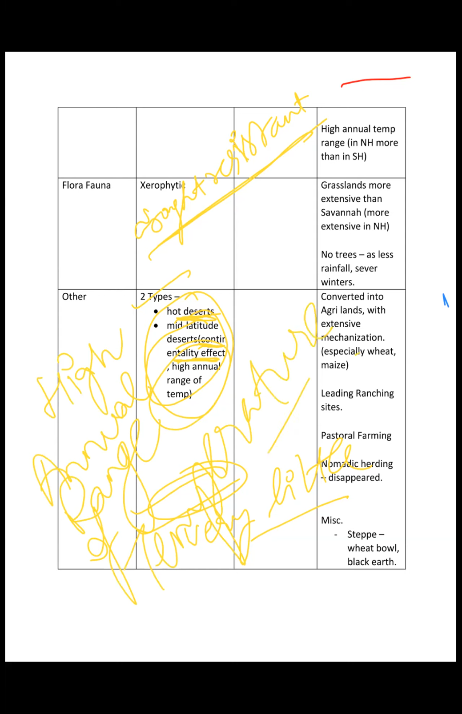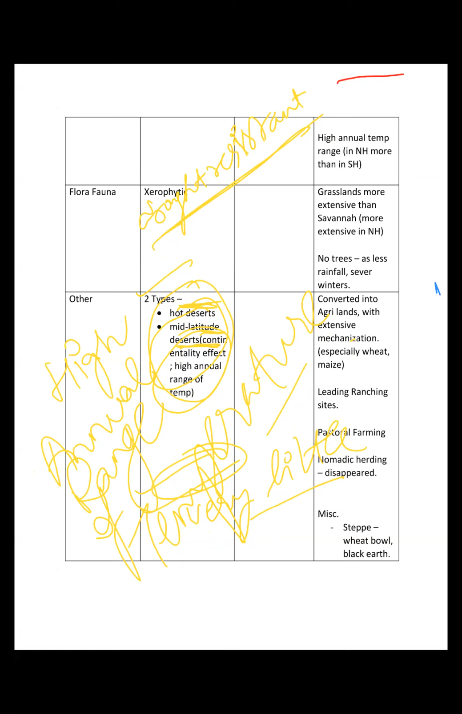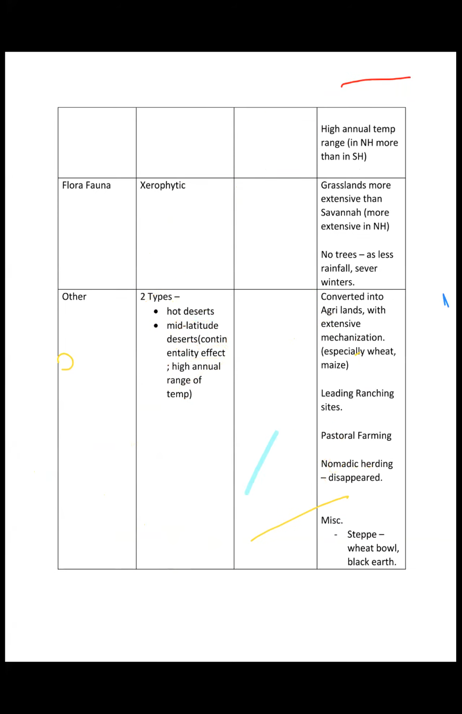Anyone having any doubt in this? What is the meaning of annual range? Why is it high? Any doubt of any sort? I hope it's clear then, right? So we have discussed, I guess, four so far, right?